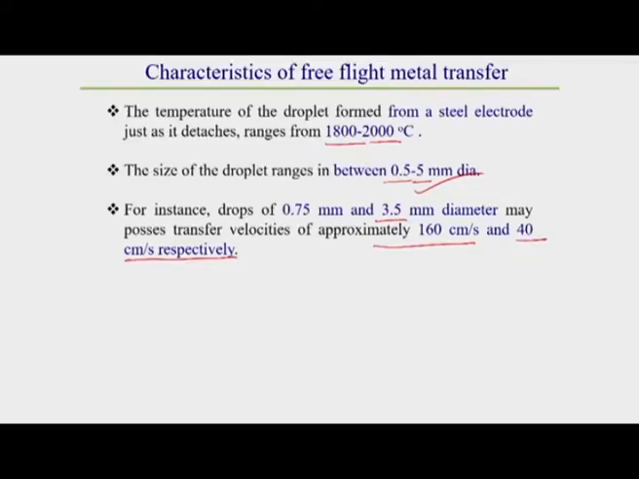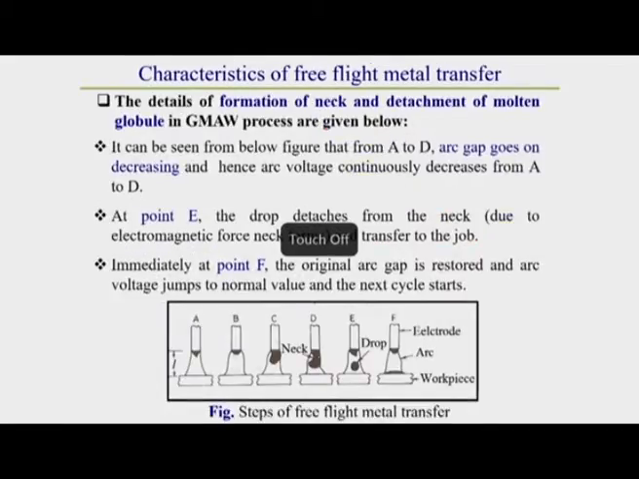That means what we observe is that the velocity is inversely proportional to the size of the droplet. How is it? Higher the droplet size, lesser the transfer velocity; larger the droplet size, smaller the transfer velocity of the droplet.